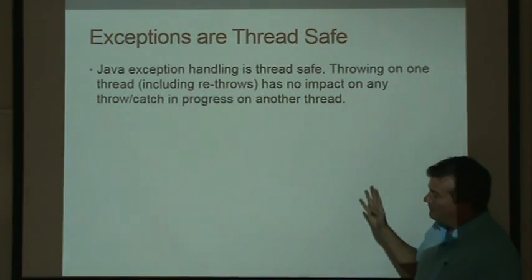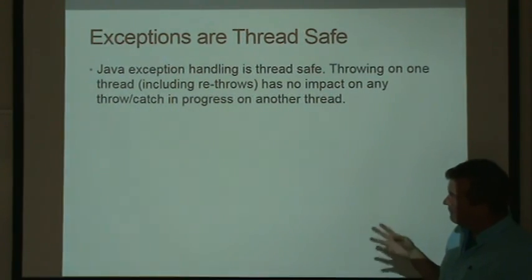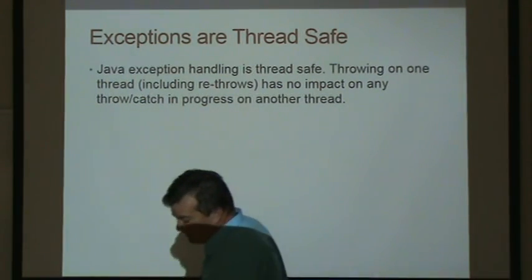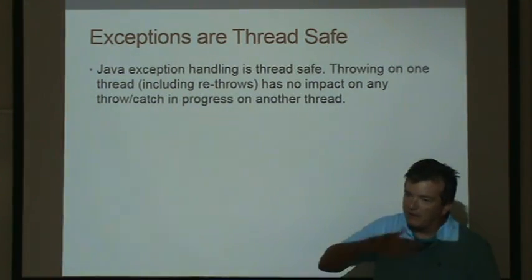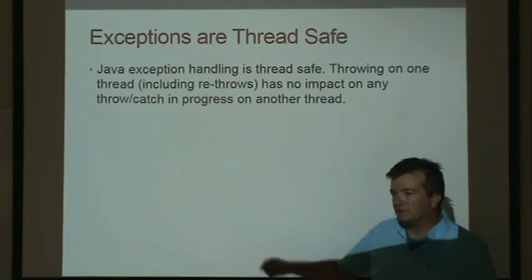So the idea of what's called being thread safe, when we're saying exceptions are thread safe, it basically means if there's a child thread that hits an exception, whether you handled it correctly or not, or you wanted it to be terminated, only the child that had the exception would get terminated, the other children would keep running.